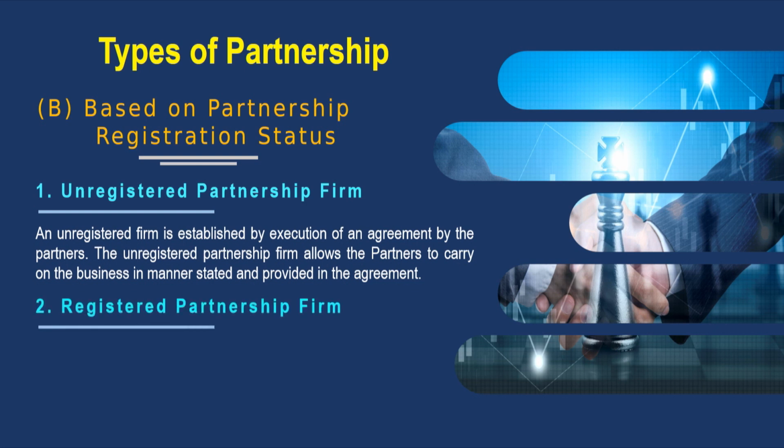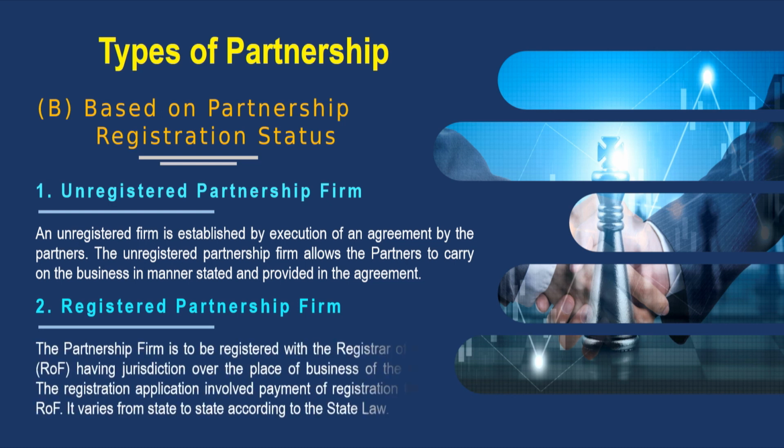Second is the registered partnership firm. The partnership firm is to be registered with the Registrar of Firms having jurisdiction over the place of business of the firm. The registration application involves payment of a registration fee to the ROF. ROF is Registrar of Firms. It varies from state to state according to the state law. The registered partnership firm is preferred in many cases due to the benefits it offers.